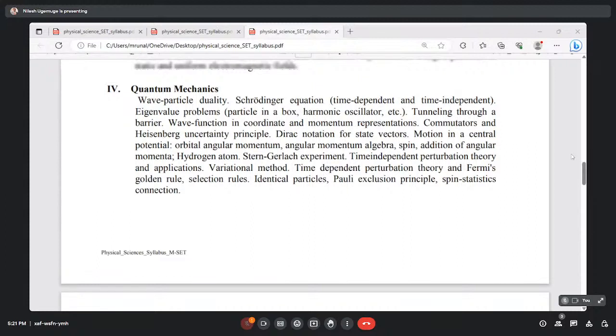People were trying to study some of the microparticles. If we are talking about the atom, in the atom there is a nucleus, and in nuclear physics there are a number of particles inside the nucleus. So we are not dealing with only the atom; we are going inside the atom and thinking about proton, neutron, and electron.